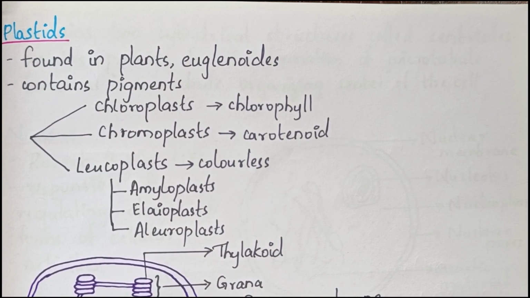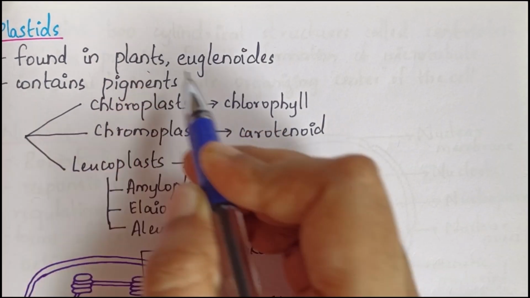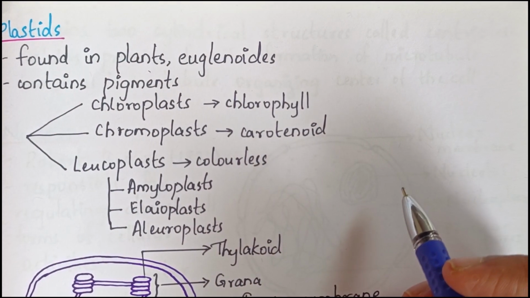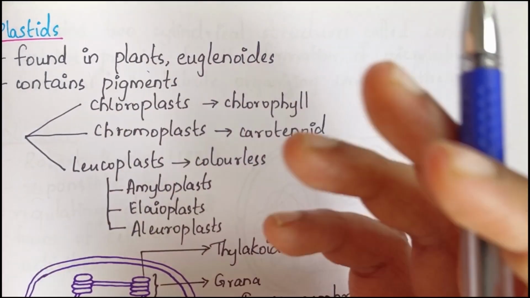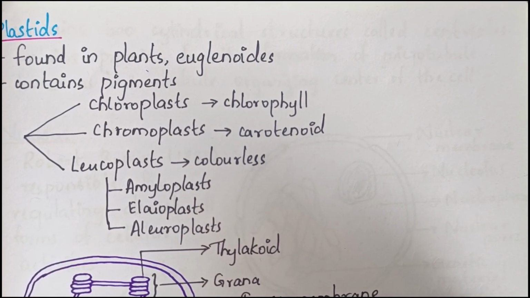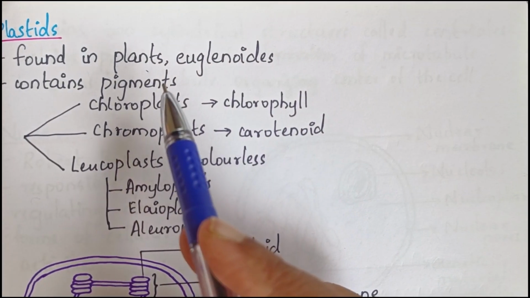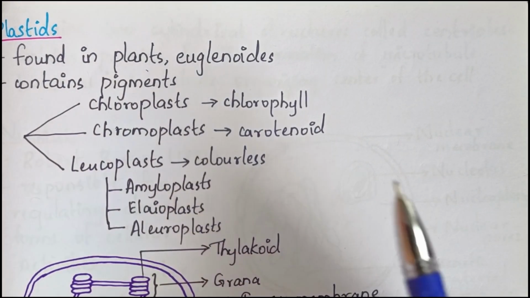Next, we have plastids. So plastids are usually found in plants and euglenoids, and they contain specific pigments. So they impart specific colors to plants. And based on which type of pigments are found in different plastids, they are divided into three types.